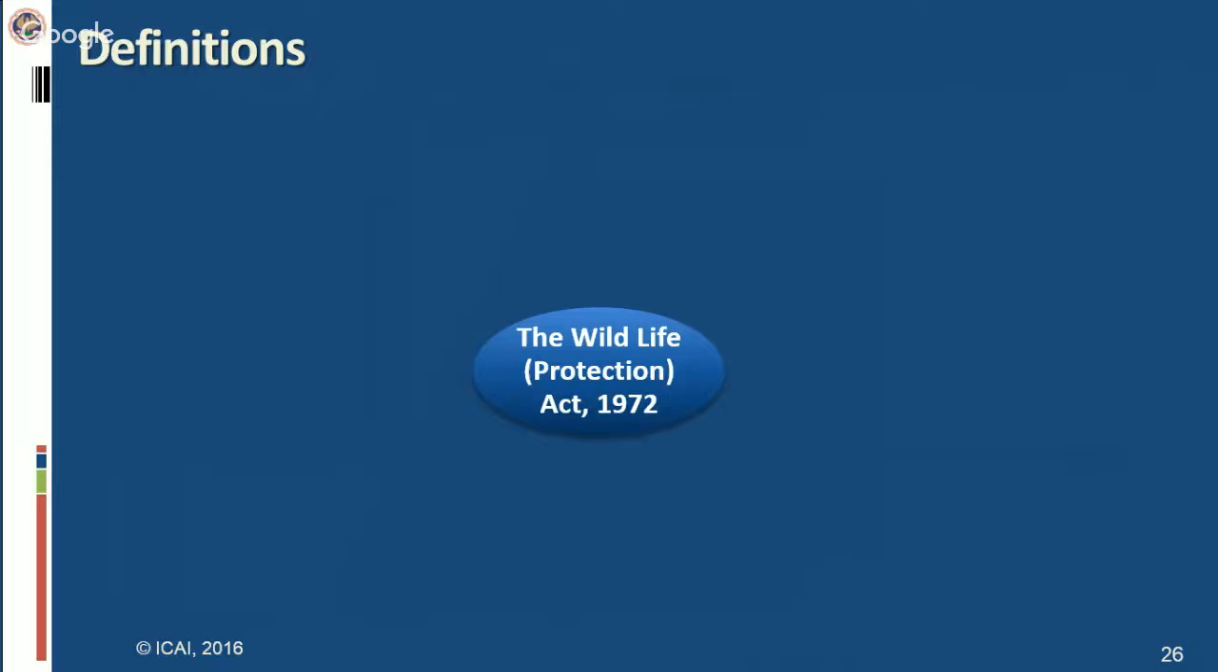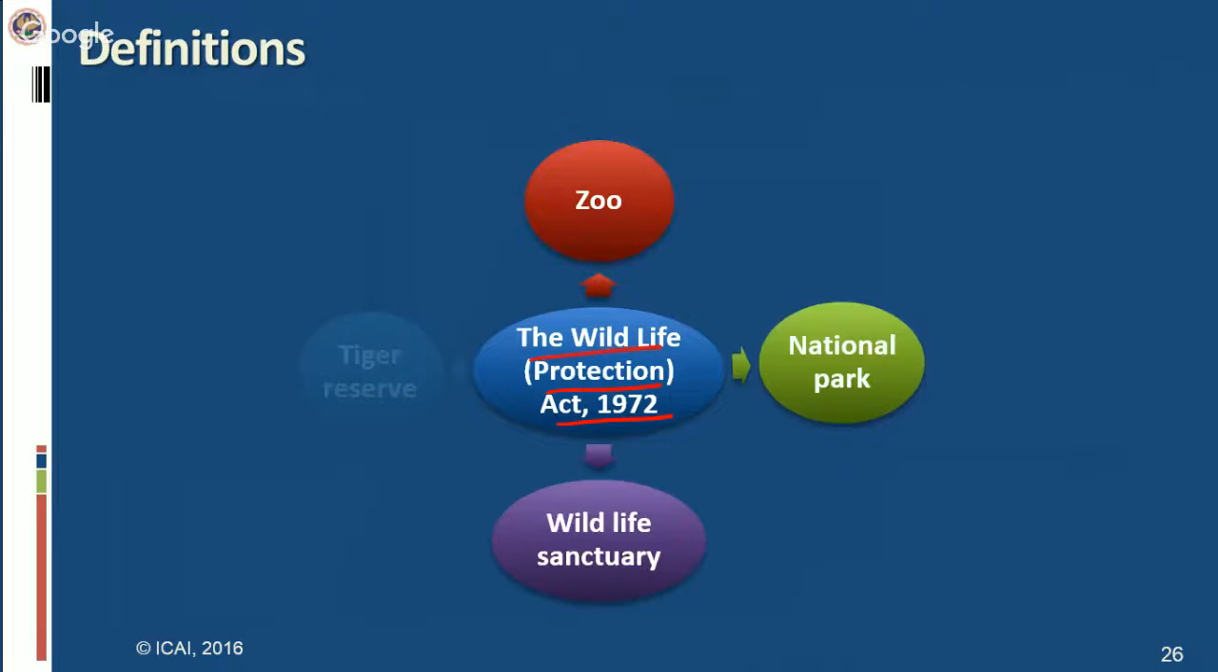Museum is what we understand in the common parlance, and apart from that, zoo, national park, wildlife sanctuary, and tiger reserve have been defined under Wildlife Protection Act 1972. So whatever is the definition of zoo, national park, wildlife sanctuary, and tiger reserve provided in this particular act, that is the definition we have taken for the purpose of the service tax also. So what we mean by zoo or tiger reserve or national park or wildlife sanctuary under this act is what we have taken for the service tax purpose also.